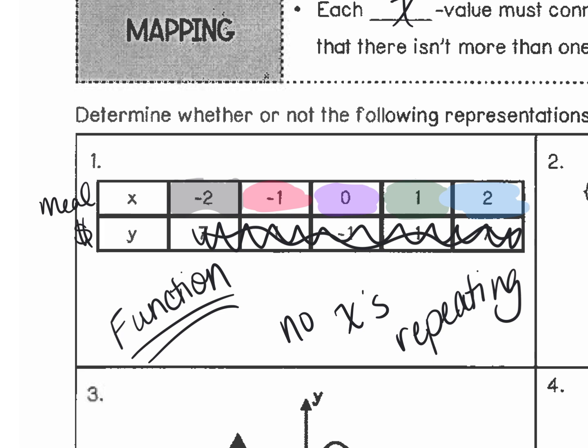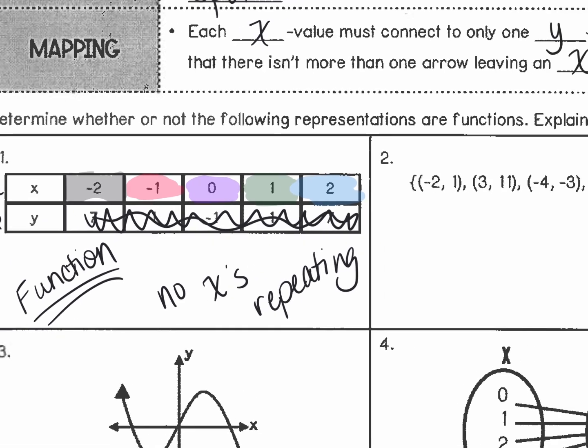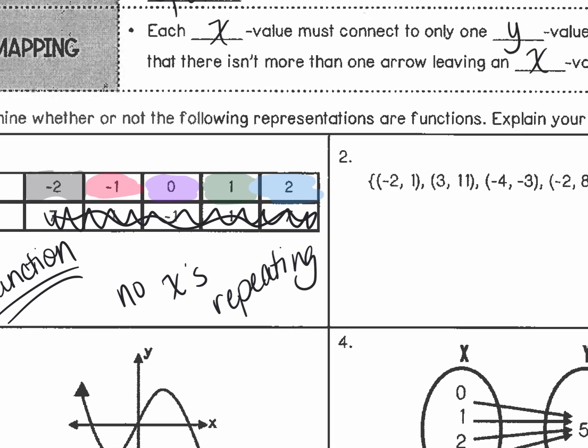-2, -1, 0, 1, 2. Did I say any of those numbers more than once? Did I say any of them that were the same? Did I say -2 more than once? No. What about 0? Did I say 0 more than once? No. So if I didn't say any of those x values more than once, they did not repeat, that is a function. If your x's repeat, you do not have a function. Mark out y. Y doesn't exist. Bye-bye, y. Because we don't care about y. Y doesn't exist today. What about number 2?